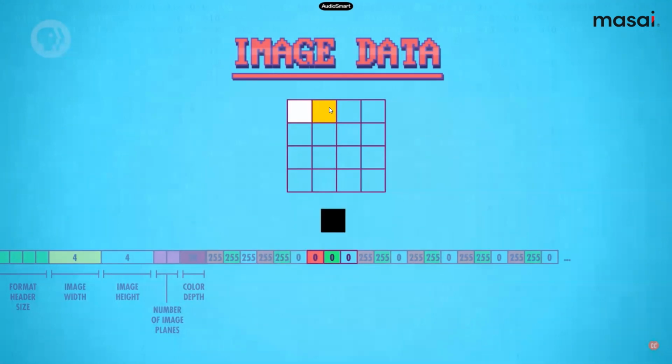Now, after that, we will again consider the next 3 values. The next 3 values are 0, 0, 0. And after combining these values, we will get black. So we will place the black here.